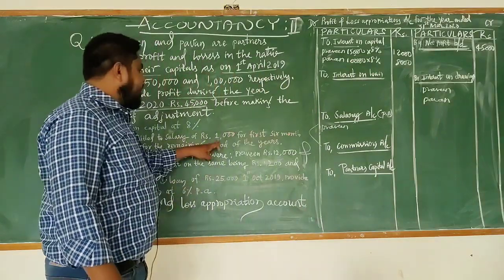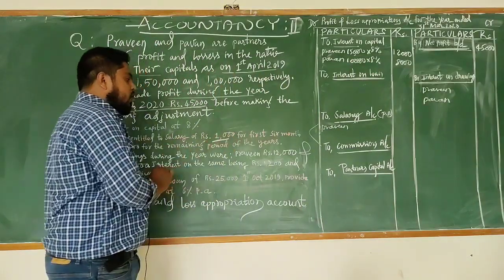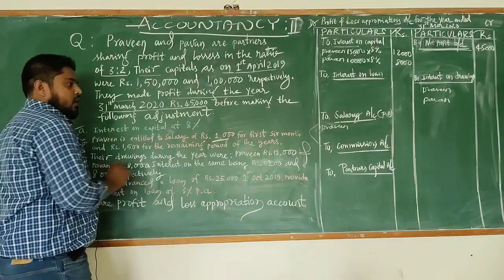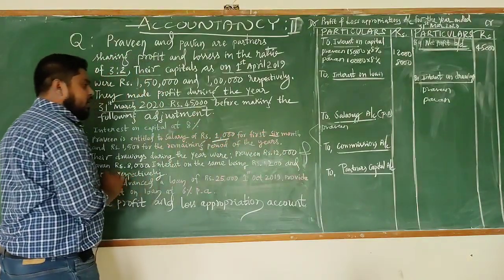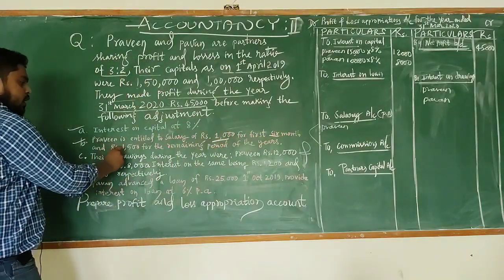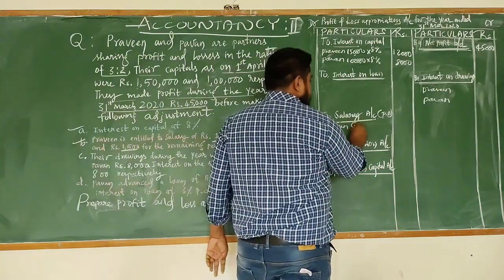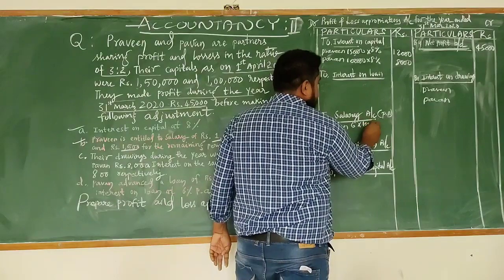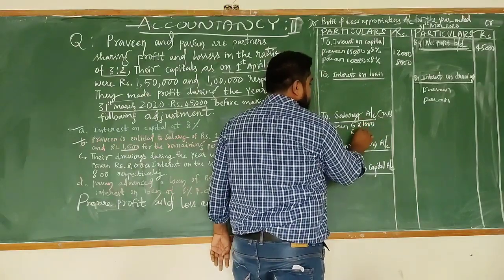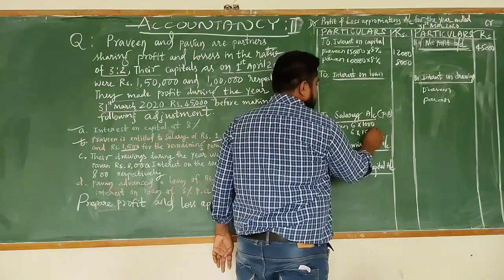So Praveen first has taken 1,000 rupees for the first 6 months, and for the remaining period 1,500.